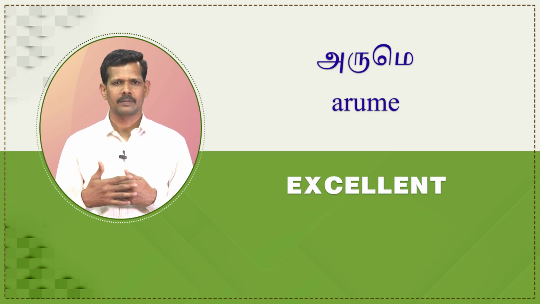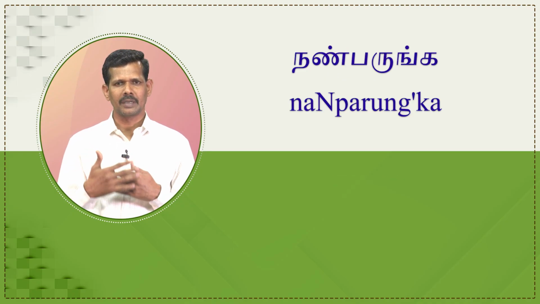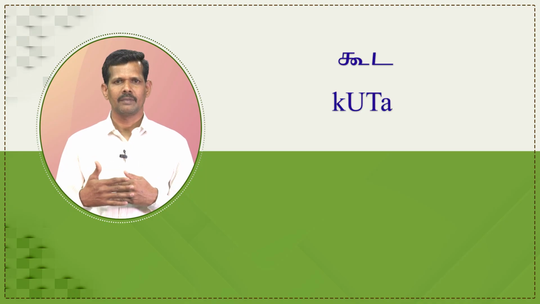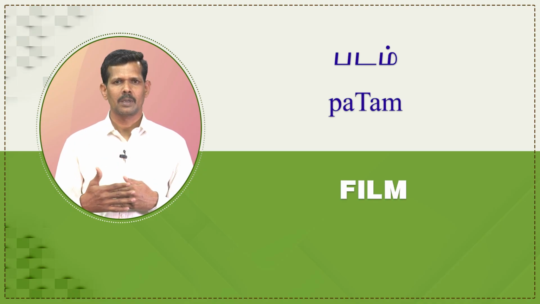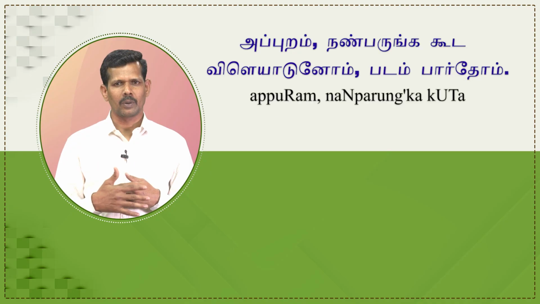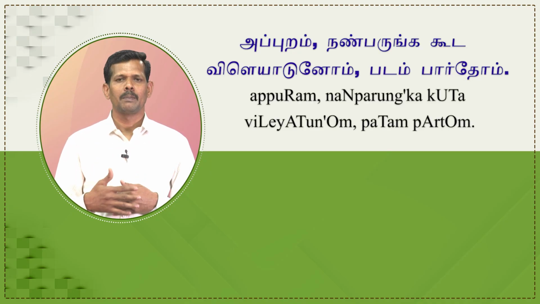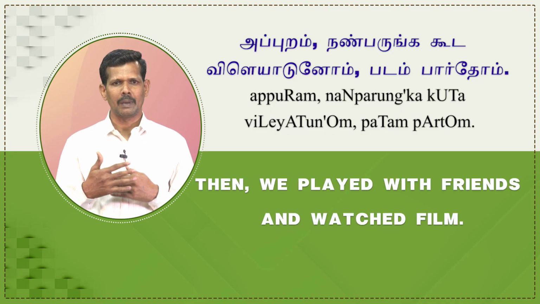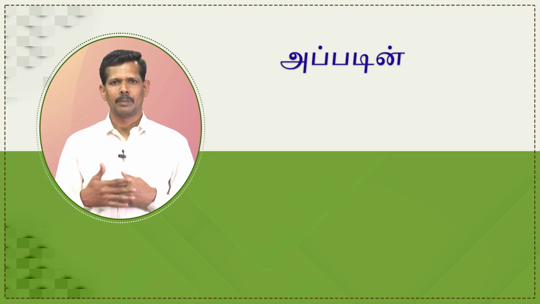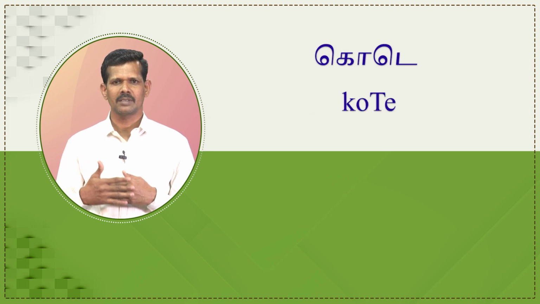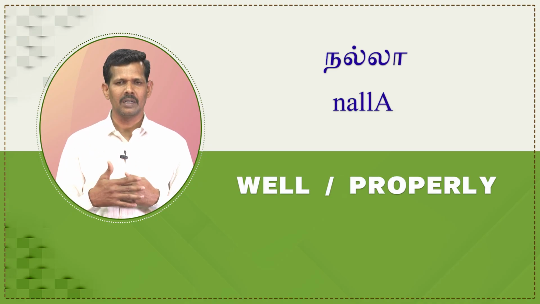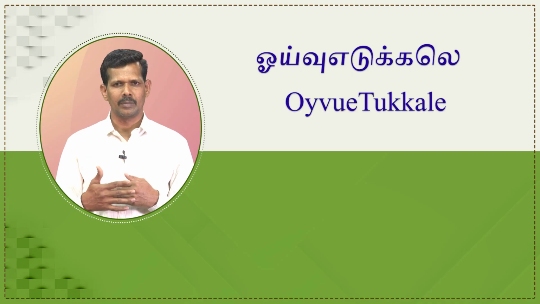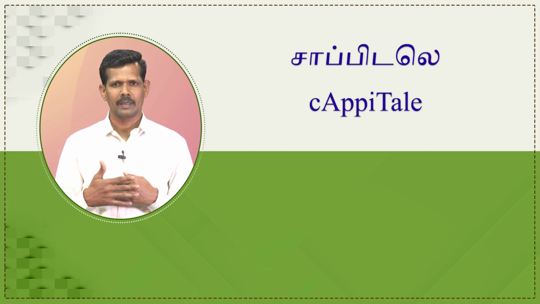அருமை, excellent. அப்புறம் means then. நண்பருங்க means friends. கூட means with or along with. விளையாடினோம் means we played. படம் means film. பார்த்தோம் means we watched. அப்புறம் நண்பருங்க கூட விளையாடினோம், படம் பார்த்தோம் means then we played with friends and watched a film. அப்படினா means if so. கோடை means summer. விடுமுறையில means in the vacation or in the leave. நீ means you. நல்லா means well or properly. ஓய்வெடுக்கலே means didn't take rest. சாப்பிடலே means didn't eat.